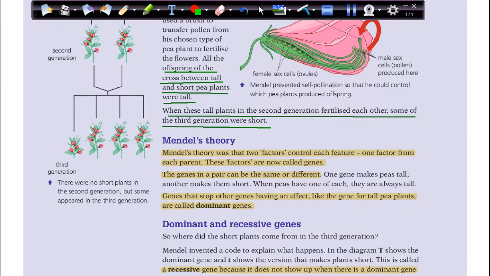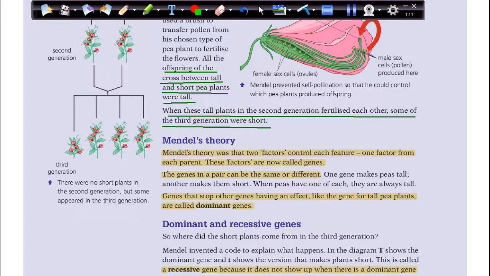Or you can find the first generation, most of them or all of them are tall. Then the second generation, their kids, you will find some of them tall, some of them short. This is all because of inheritance, these properties that pass from the parents to the kids, or to the offspring.